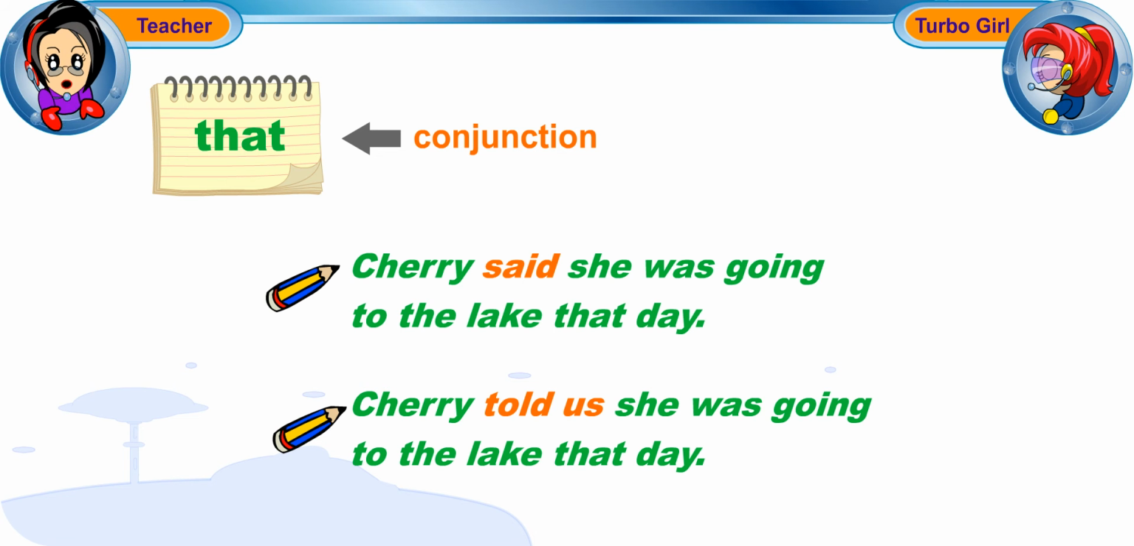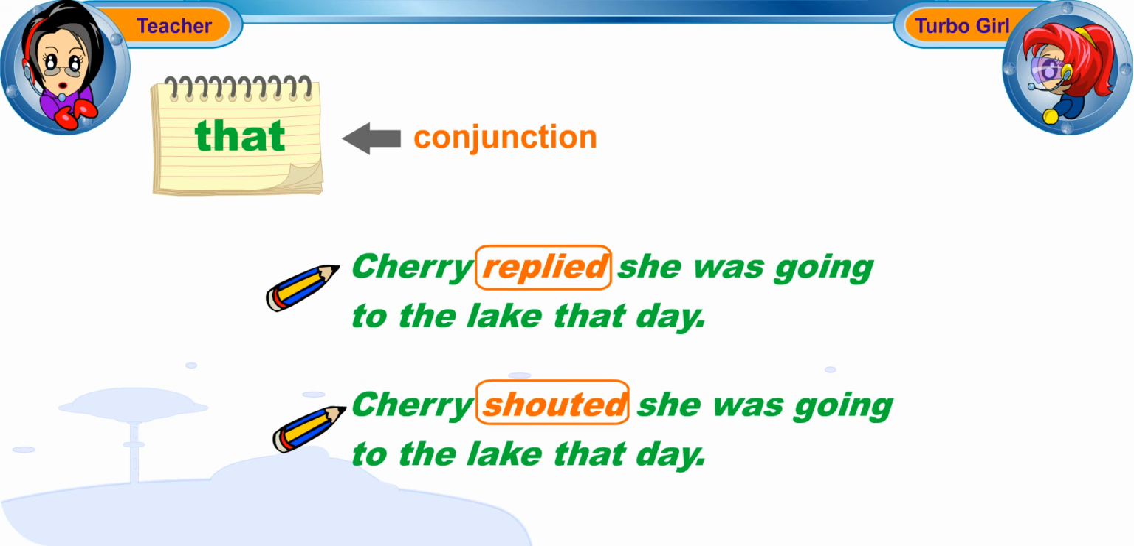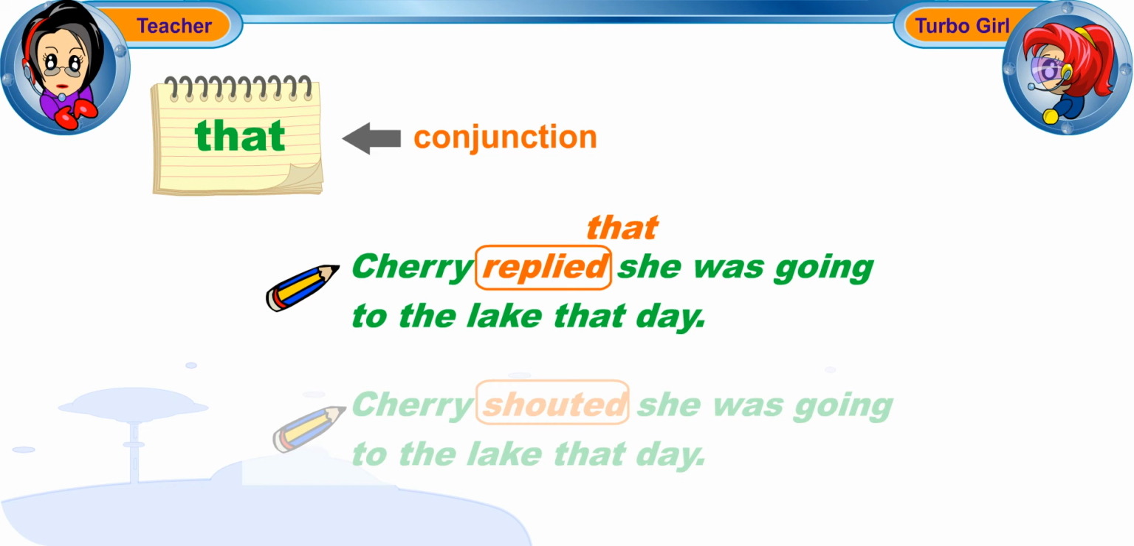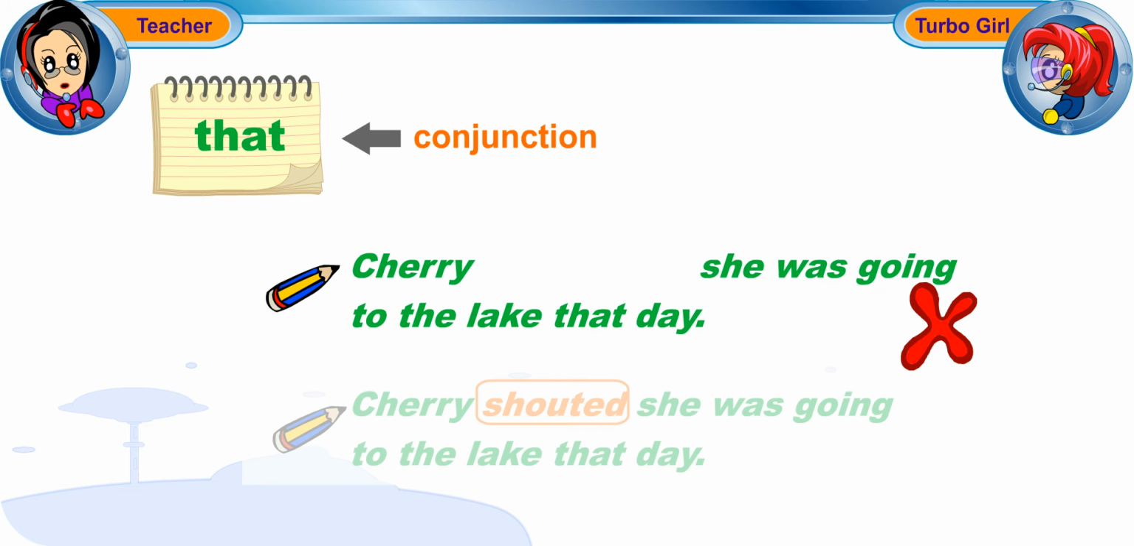However, if we use some other reporting verbs such as replied and shouted, we cannot leave out that. So the sentence, Cherry replied she was going to the lake that day, is incorrect. We have to say, Cherry replied that she was going to the lake that day.